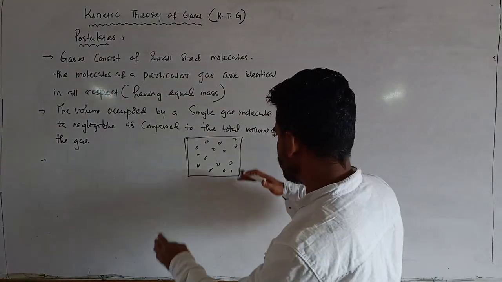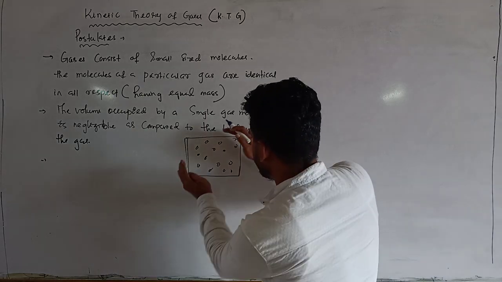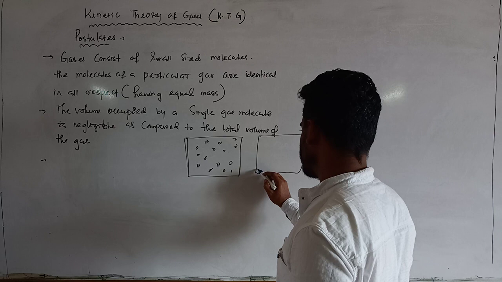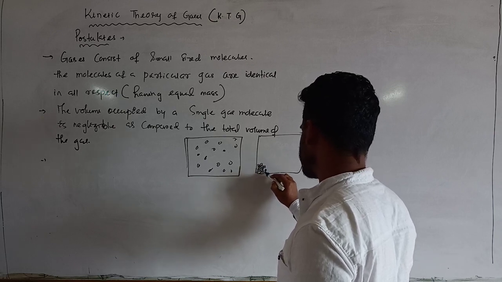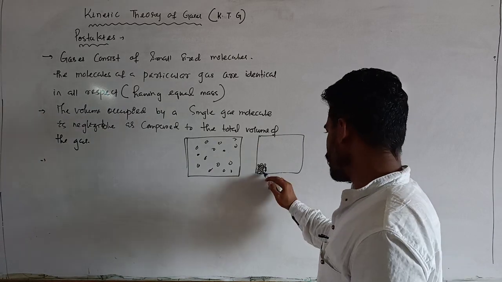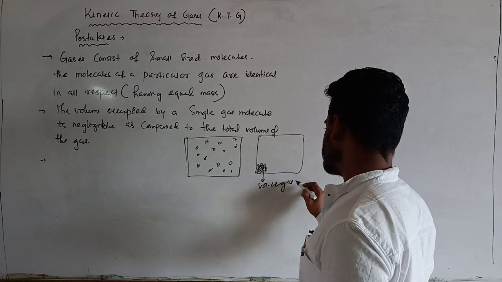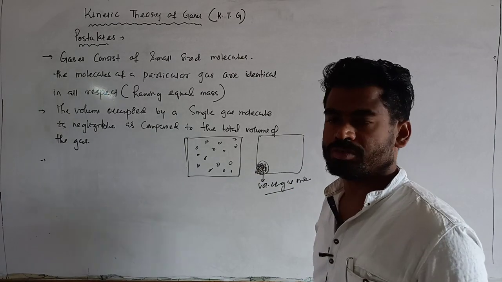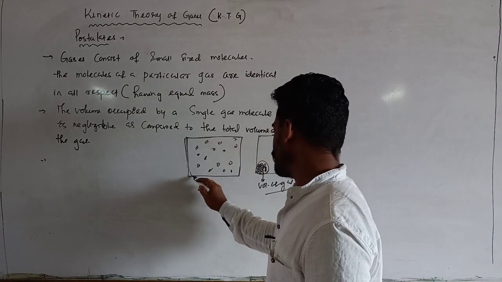And if I compress the gas, or collect only the gas molecules, then they occupy a small room. This is the actual volume of the gas molecules, which is negligible as compared to the total volume of the gas.